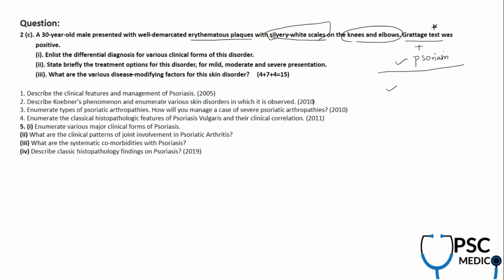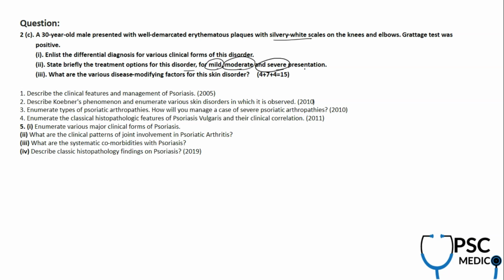Again, silvery white scales are characteristic of psoriasis, and the only topic given in the syllabus which is the scaling disorder is psoriasis again. But again, you need to know the differential diagnosis of scaling disorder and what are the treatment options. They are asking you to look at mild, moderate or severe presentations, and based on that you have to write it. And also DMARDs. Nowadays, what are all the disease modifying drugs which are used in this condition? You have to mention that.